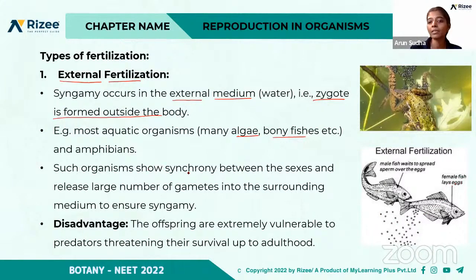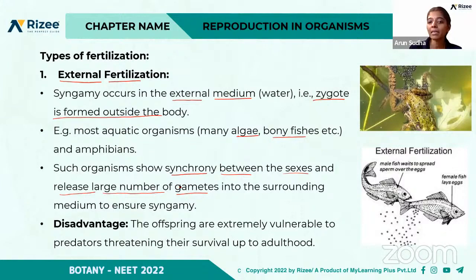Such organisms show synchrony between the sexes and release a large number of gametes. What is the purpose of releasing so many gametes? Because they are released into the external environment and only some of them will mature into an adult.